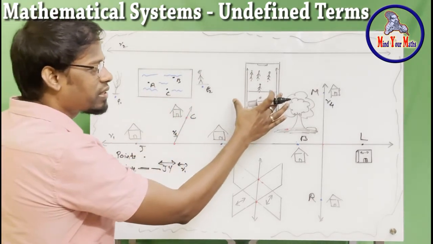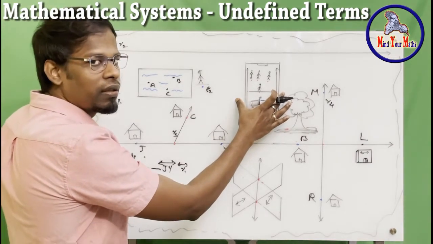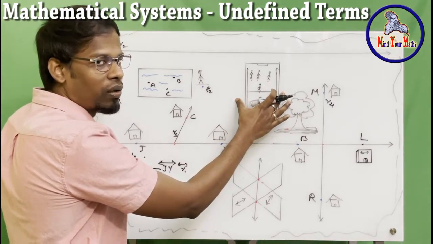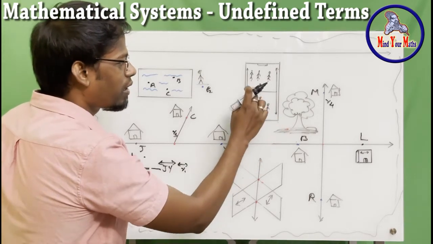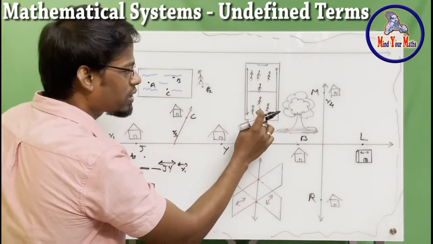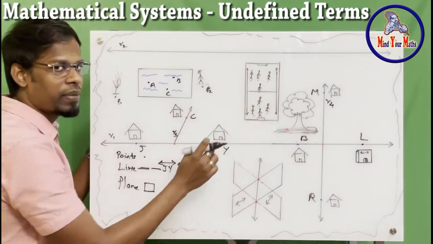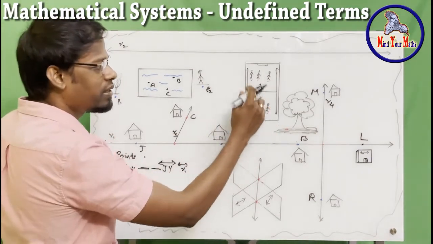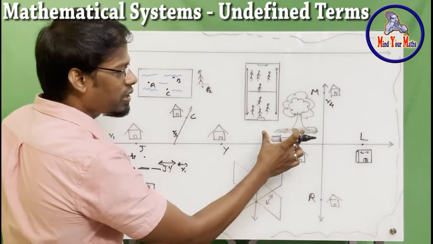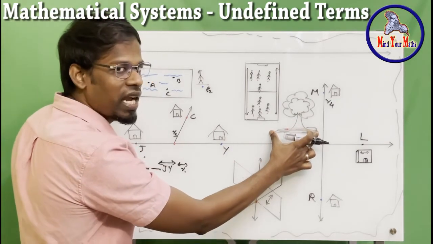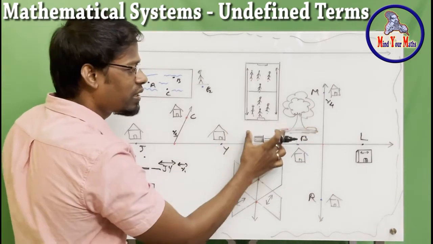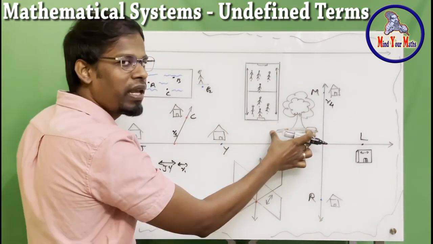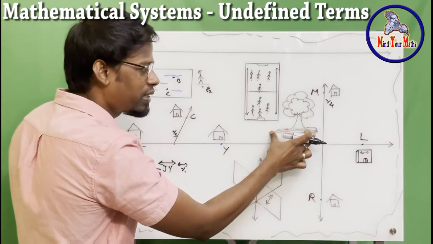Now you see here, this is a sports ground, right, playground, right? So this is a plane as well, right? Okay, and then inside you have so many points, which is represented by the people standing inside, right? Okay, and see, under the tree there is a shadow, that is a plane as well, right? Just because it doesn't have a square shape, it doesn't mean that it is not a plane. It is a plane still, right?